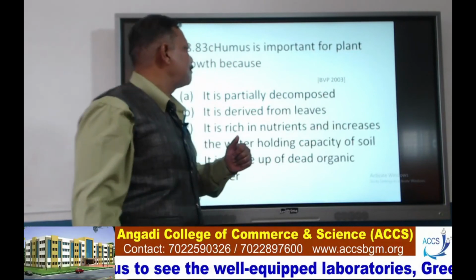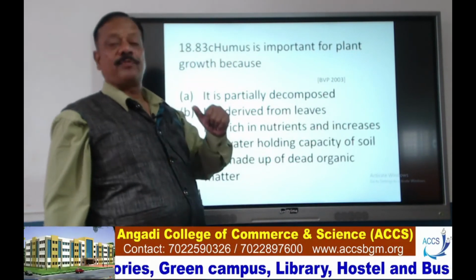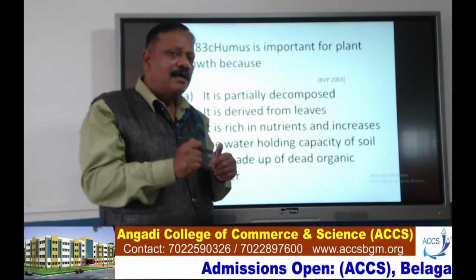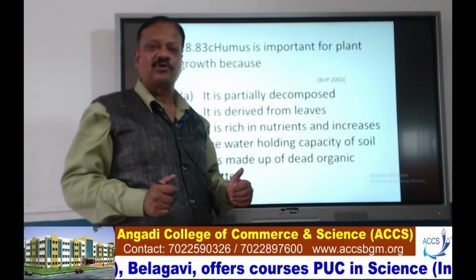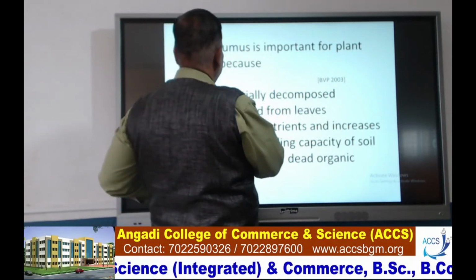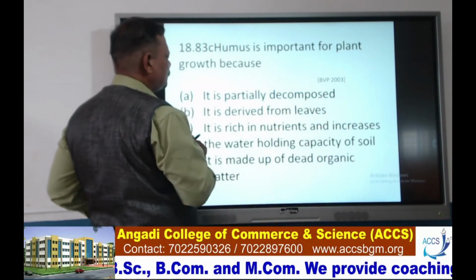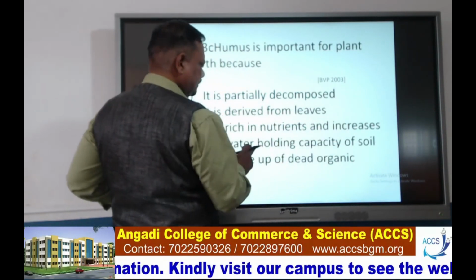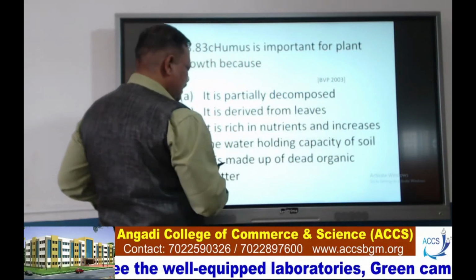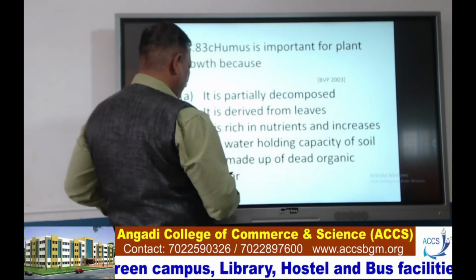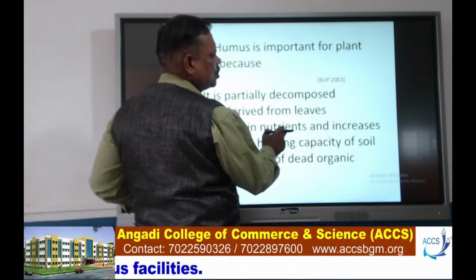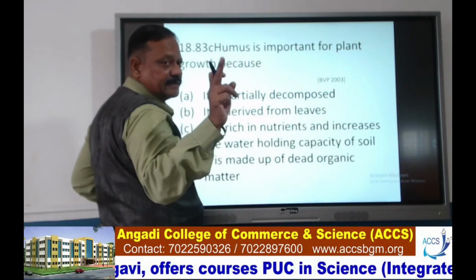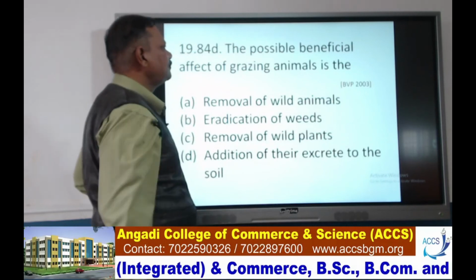Next, humus is important for plant growth because, why is humus required? I told you it increases fertility of the soil. We'll see here. It is partially decomposed. It is derived from leaves. It is rich in nutrients and increases the water holding capacity of the soil. It is made up of dead organic matter. It is rich in nutrients and increases the water holding capacity of the soil. Option C is the right one.